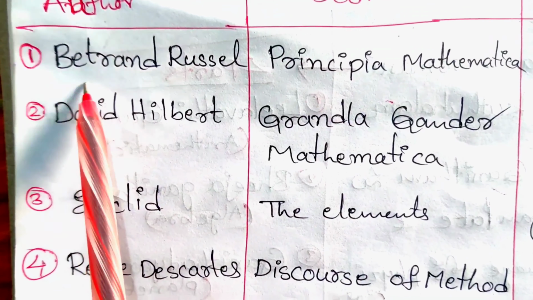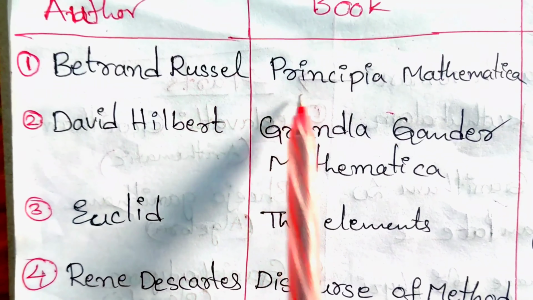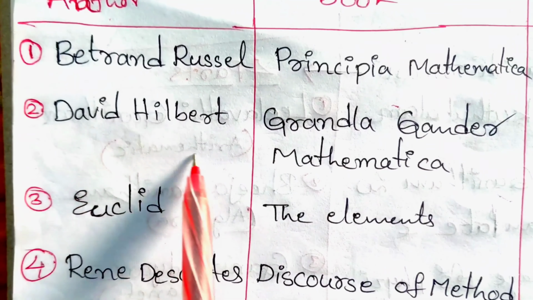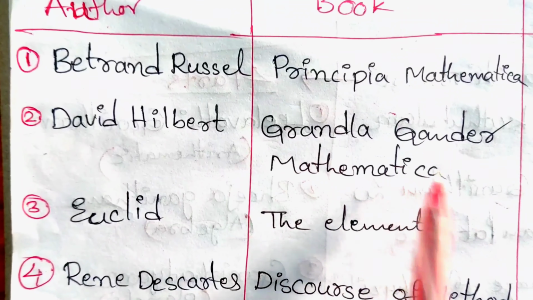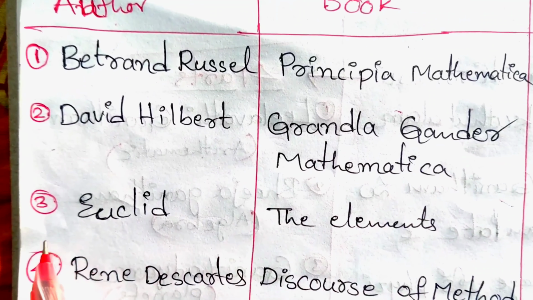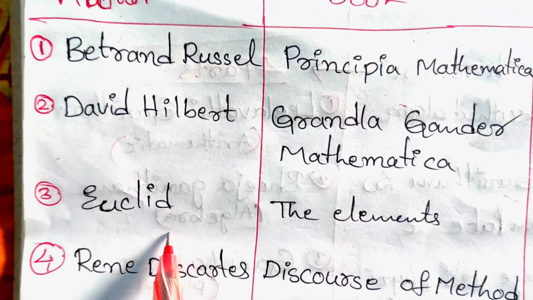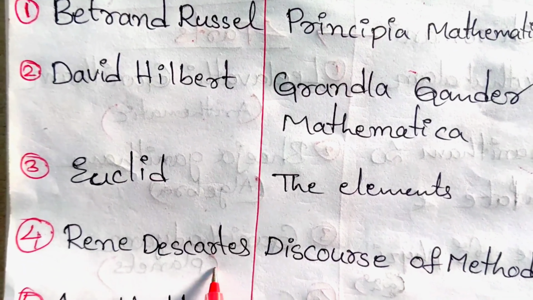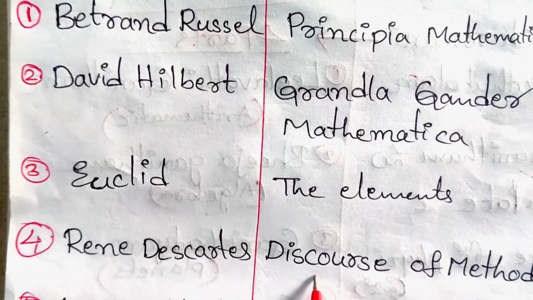Author, book. Number 1, Bertrand Russell. He wrote Principia Mathematica. Number 2, David Hilbert. He wrote Grundlagen der Mathematik. Number 3, Euclid. He wrote Elements. Number 4, René Descartes. He wrote Discourse on Method.